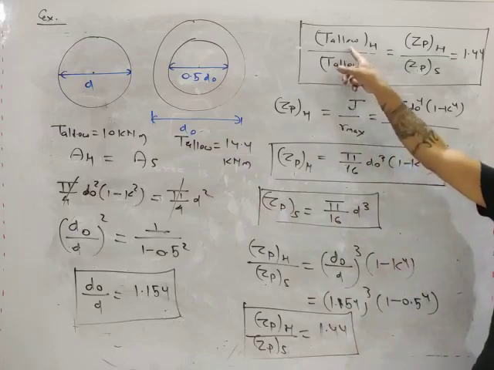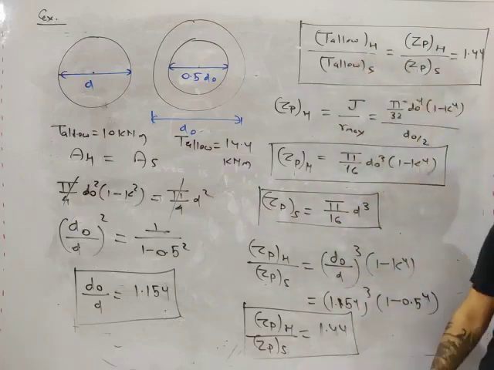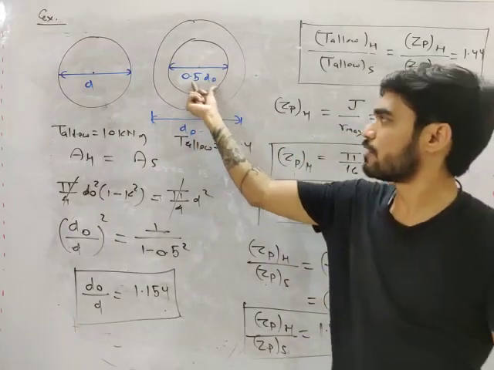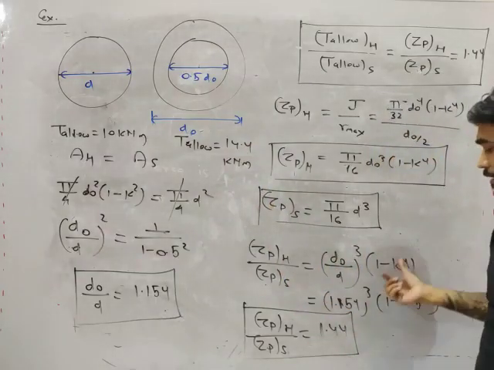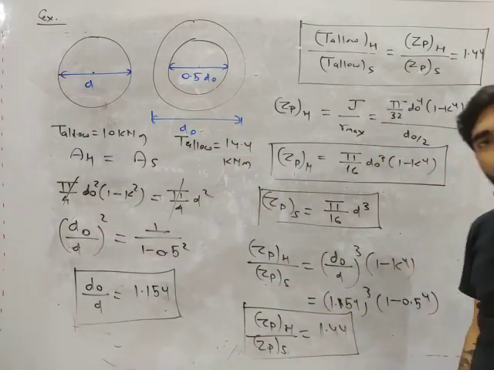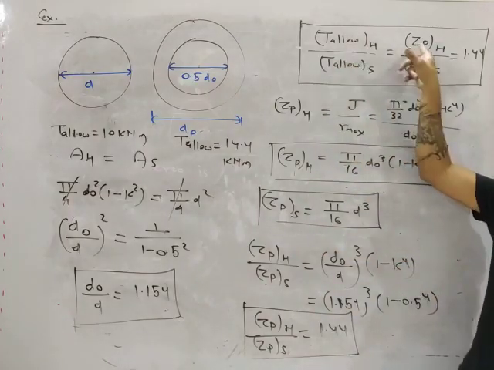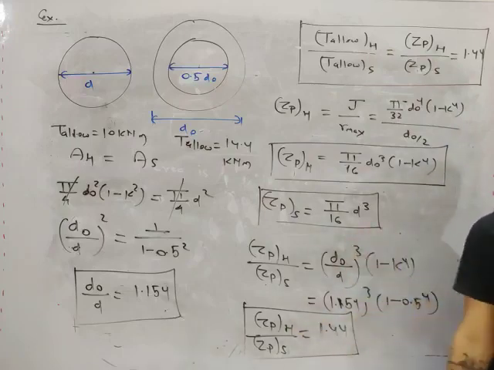So T allowable of hollow shaft is 44% more than T allowable of solid shaft. But this is one example, my friend. You can change this ratio, you can change the value of K, and this will also change. But for any value of K, hollow shaft will have greater Zp compared to solid shaft.